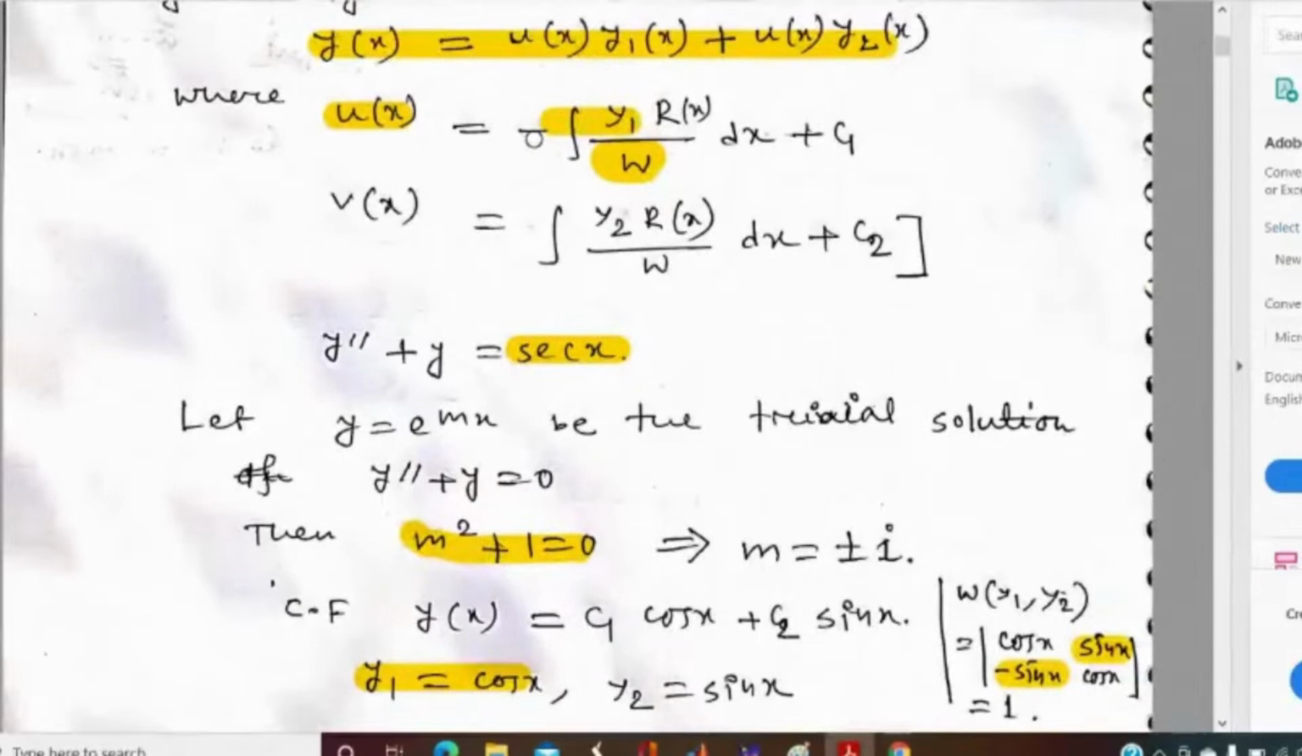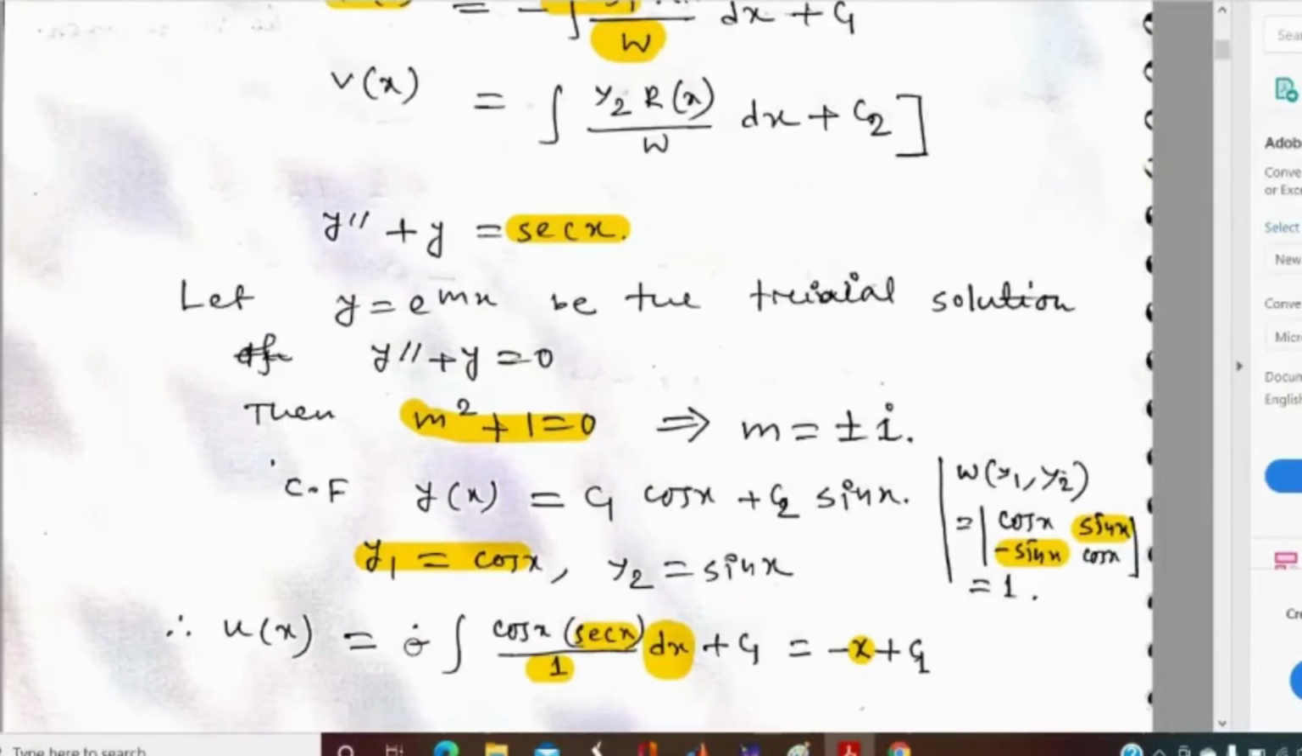Here the formula is minus y1 rx by w. So you can see that here is minus, and y1 is cos x. So cos x, and rx is equal to sec x by 1. So when we integrate, we will get minus x. Is it clear?